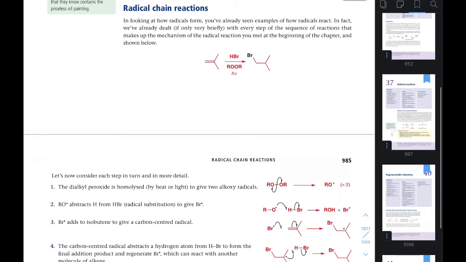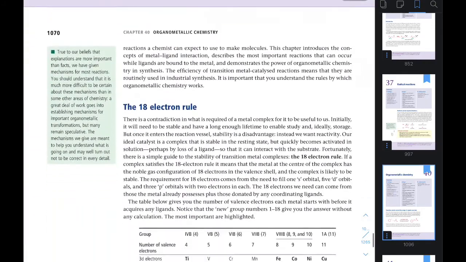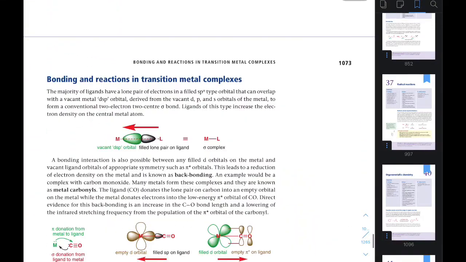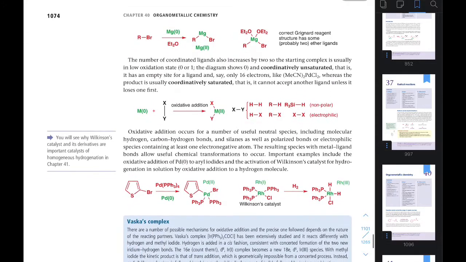Now the fourth chapter I will recommend is organometallic chemistry. Don't leave a single question from there. This chapter is highly important if you are going to sit for any PSU or MSc entrance. Please go through this chapter. You will find the Heck coupling and how Heck coupling gives exceptional products. Those exceptional examples are very important for exams.